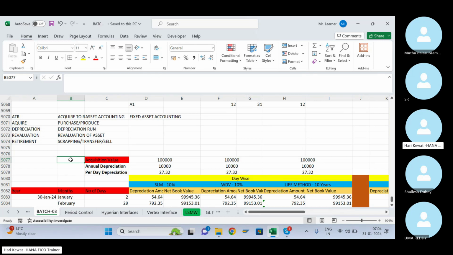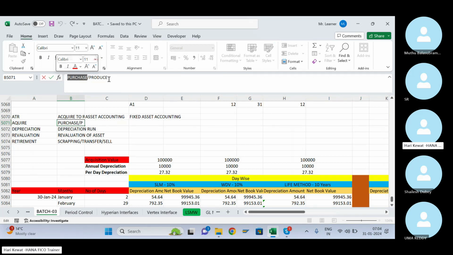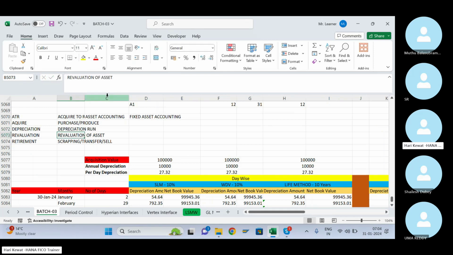Now, you can acquire the asset either by purchasing it or by producing it yourself. You can purchase any asset from the FI side also. Depreciation, anyway, you know that you have to run. You can do the revaluation of the asset and you can do the retirement. For retirement, you can scrap the asset, transfer the asset, or sell the asset.